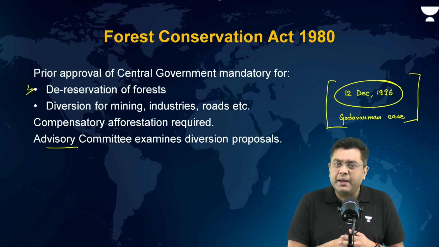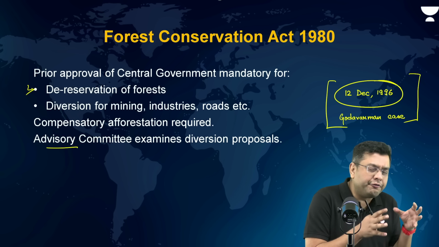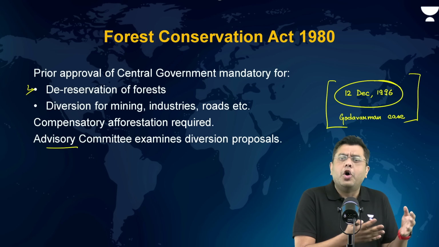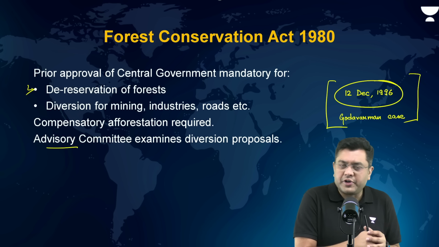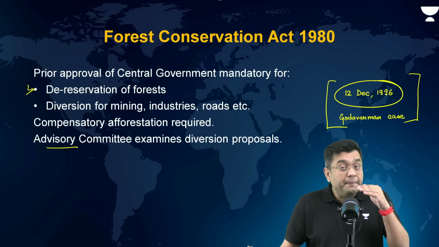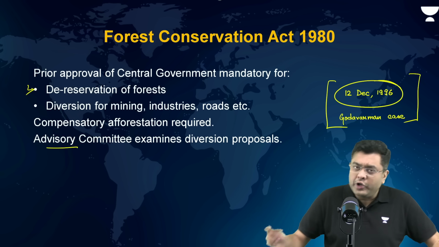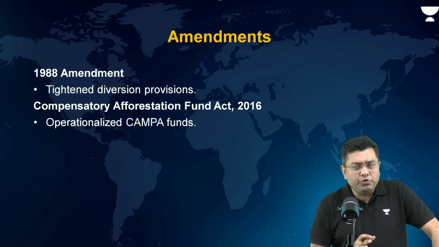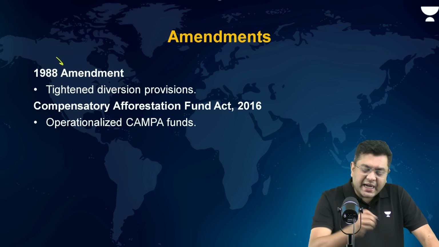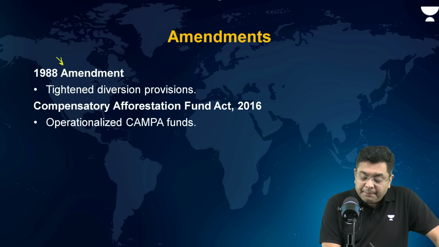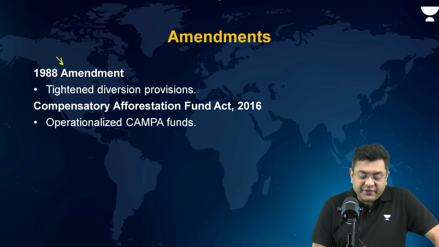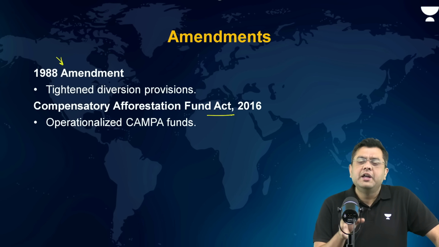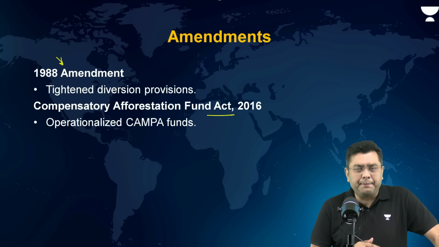The Joint Parliamentary Committee submitted a report which said that in many of the forested areas, the tribal communities are not able to get the required infrastructure like drinking water, sanitation, etc., because cutting of trees would be required. So, in order to remove that lacunae, there were amendments done in 2023. But before that, the 1988 amendment tightened the diversion provisions, and the Compensatory Afforestation Fund Act 2016 provided a mechanism for operationalization of the compensatory afforestation funds, or the CAMPA funds.